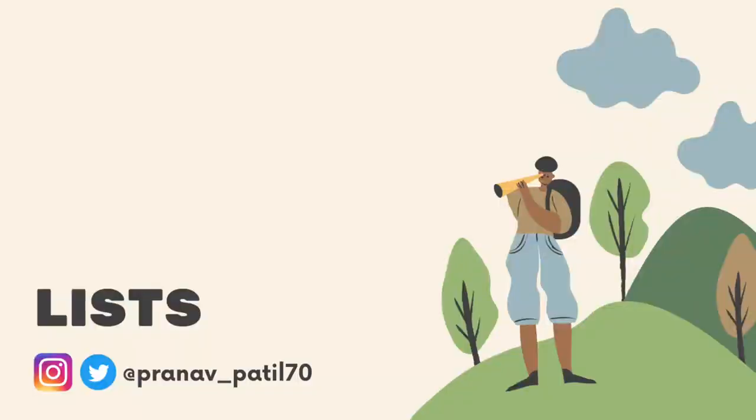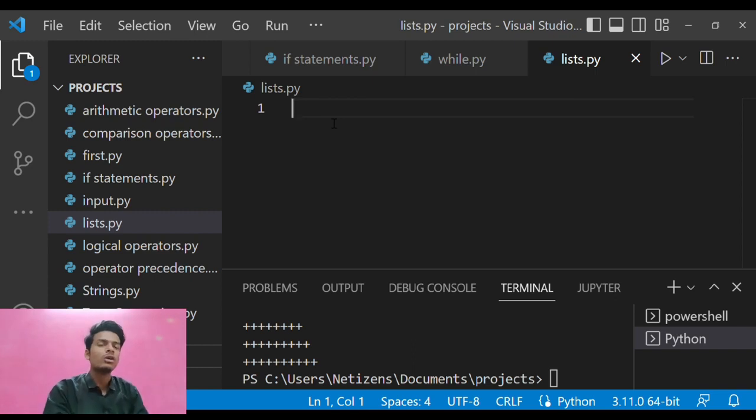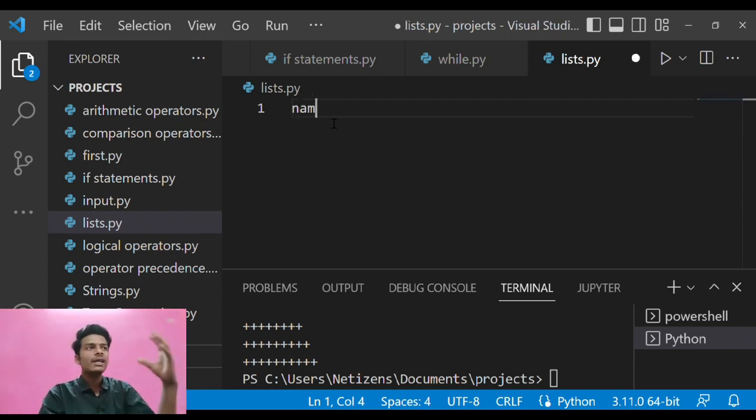Before understanding the list, understand a real life problem that we face a lot. If you are a teacher, or if you are a student, and you want to arrange the number of students in your class as well as their names in data, and access that data easily when the time comes, where can you store it? You can store it in lists in Python.